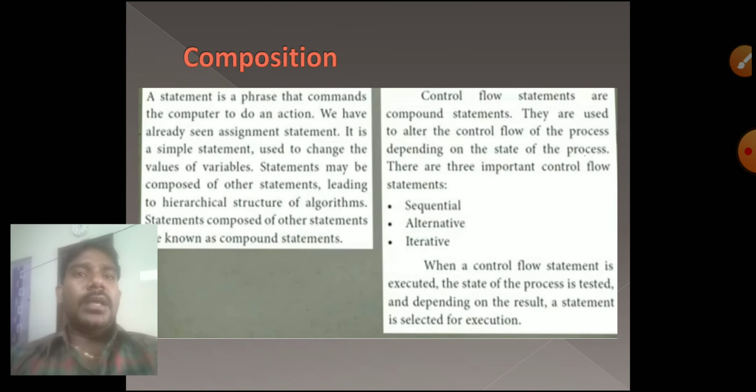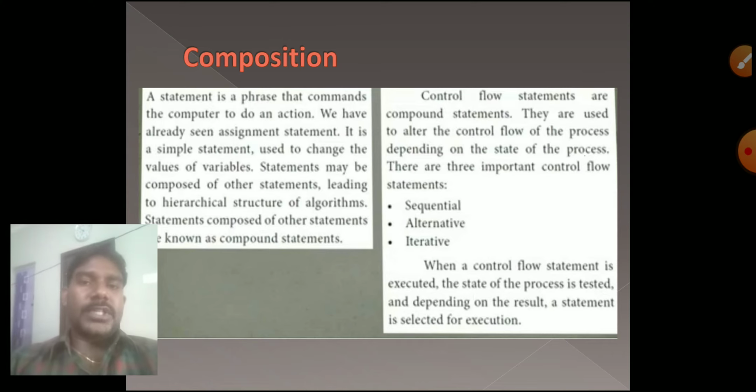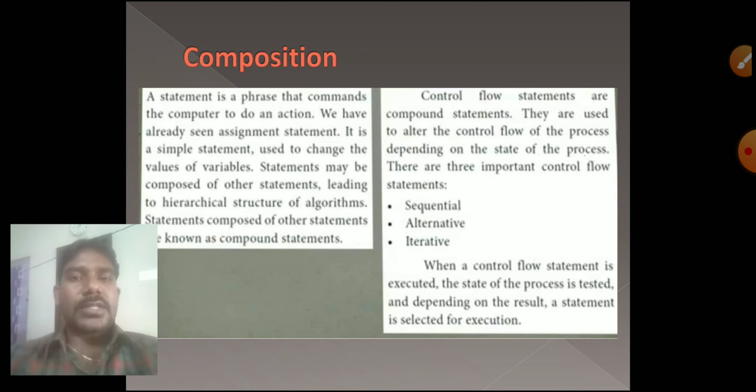Next one is composition. What is composition? There are two kinds of statements in a composition: one is the simple statement, another one is the compound statement. We already discussed simple statements. For example, a equal to b, b equal to c, all of that is a simple statement.